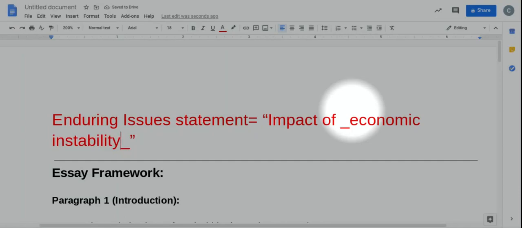Okay, you could do impact of poverty, impact of money problems, impact of economic instability. That's all correct, right? If that's the theme you see in your documents and you could support it with evidence, that's what you go with. So I'm going with economic instability.